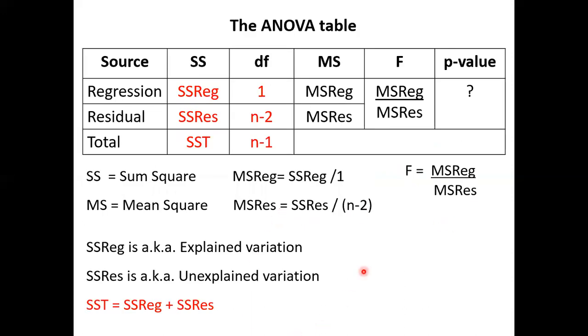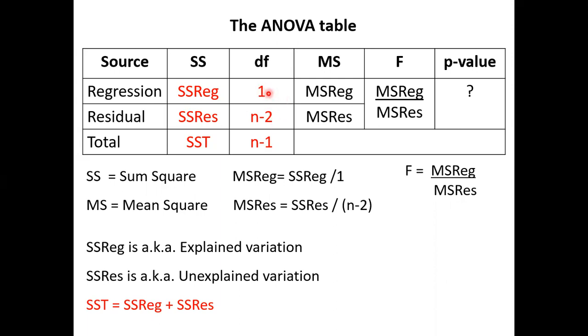Next, to build an ANOVA table. So what are you looking for? You're looking for regression, residual, and total. The degrees of freedom are 1, n minus 2, and n minus 1. N is the sample size. If my sample size is 10, how much is this value? 9. How much is this value? 8. This value is always 1 for simple linear regression.